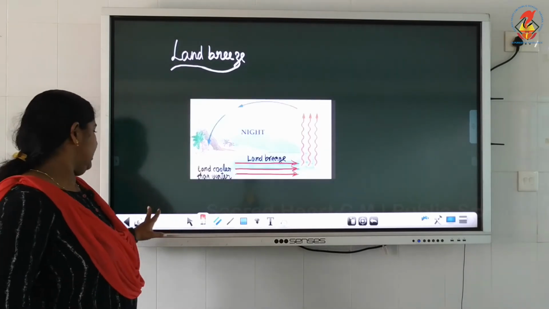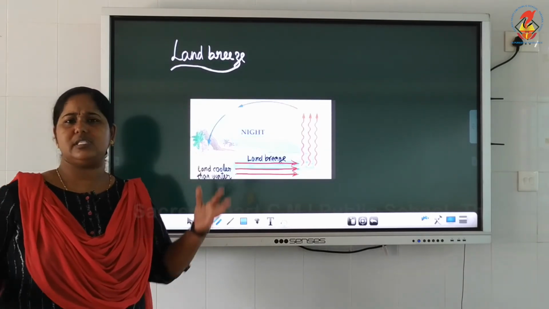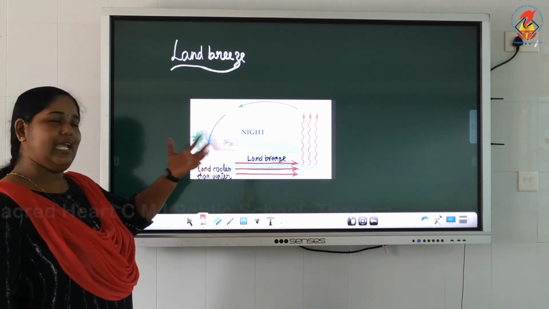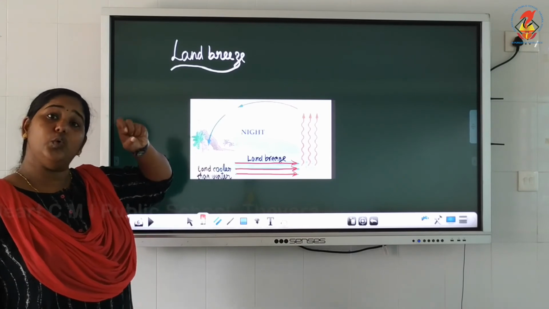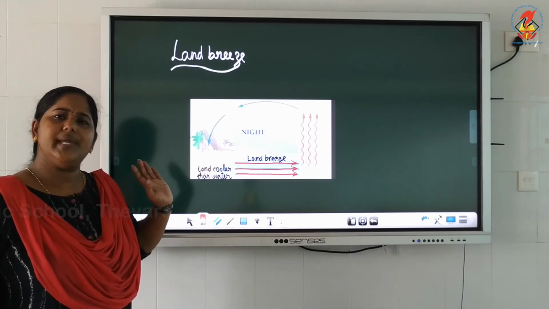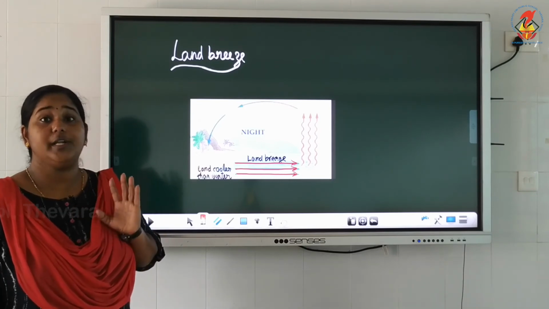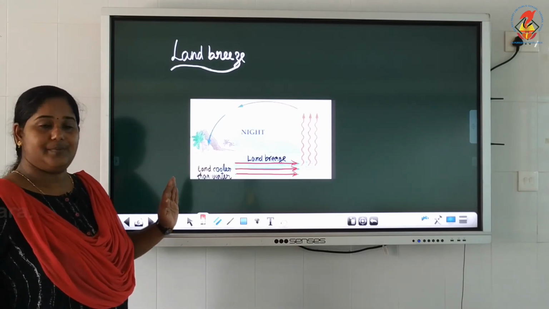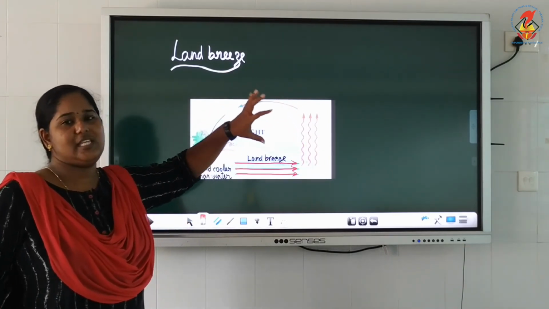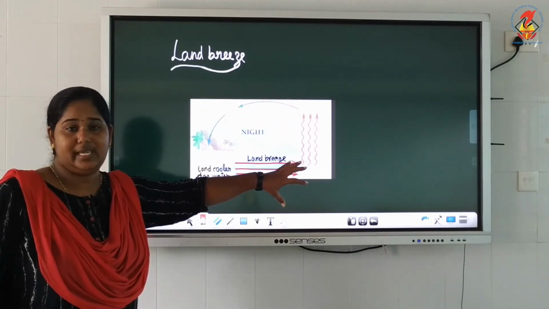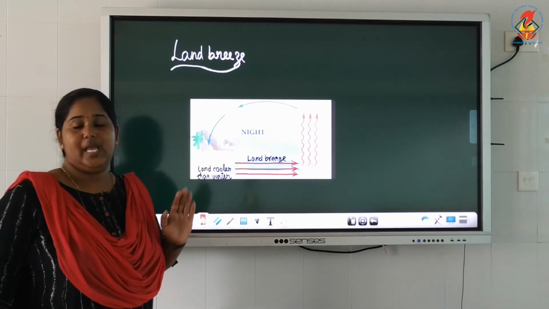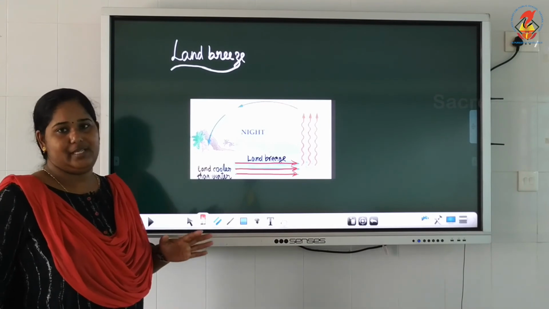Next is land breeze. Of course, if sea breeze is in daytime, land breeze will be in nighttime. At nighttime, I told you, sand cools down faster and water cools down slowly. So which one will be hot? Yes, water will be hot during nighttime. So the hot air above the water rises up, and the space above the water will remain vacant. The cooler air from the land rushes to take its place. That is termed as land breeze.